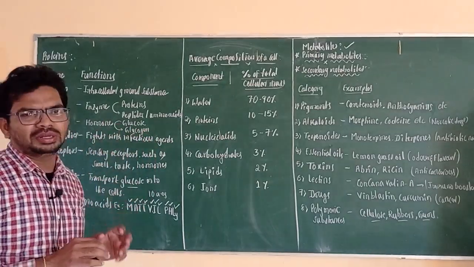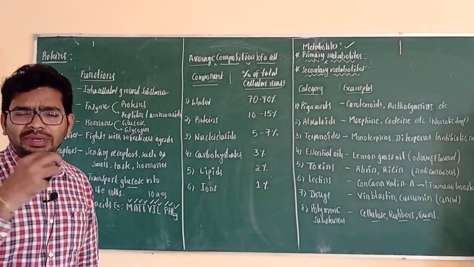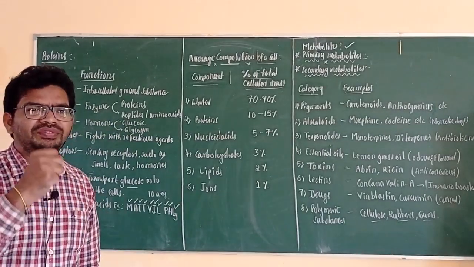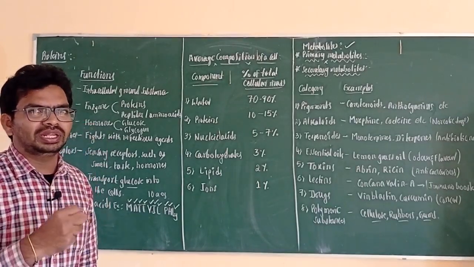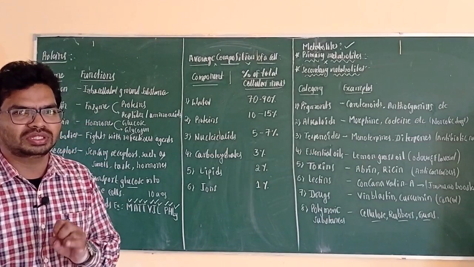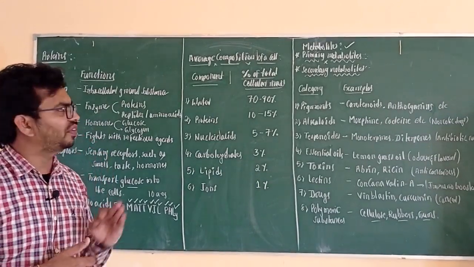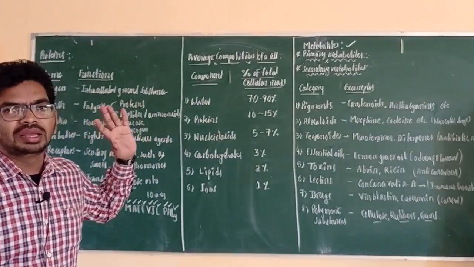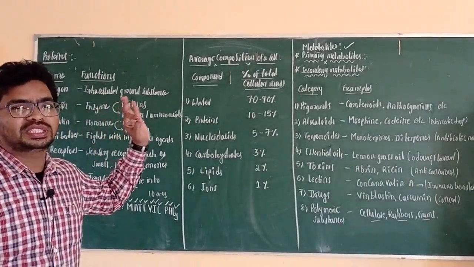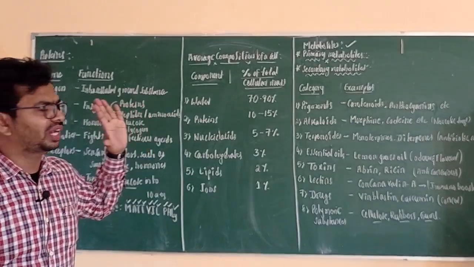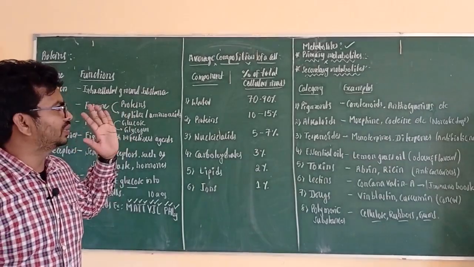What are primary metabolites? Primary metabolites are the components playing a very important role in the survival of an organism by promoting life processes. What are life processes? Growth, development and reproduction of an organism compulsorily need primary metabolites. That's why they are very important, having specific functions in the living organism. Without them we can't imagine life or a living organism.